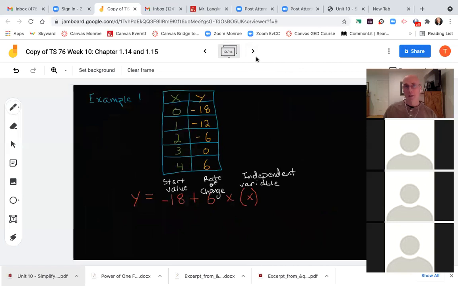Let's take a look at an example. So remember I told you in your notes, concept, example, formula, okay? So let me give you a moment or two to copy this down and then we will try to explain it to you.